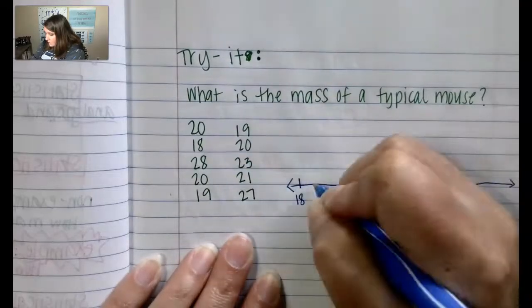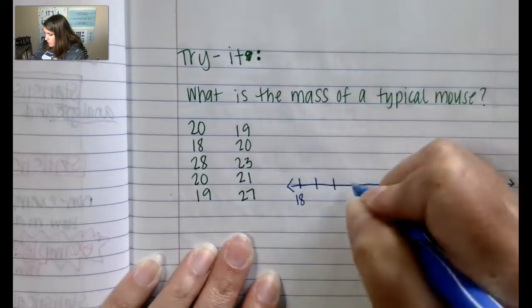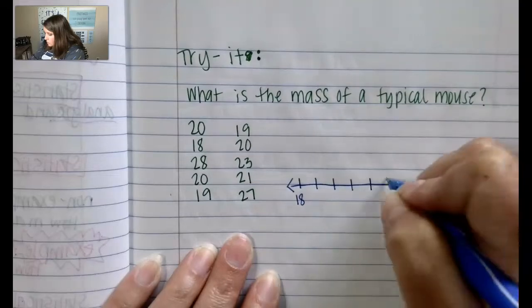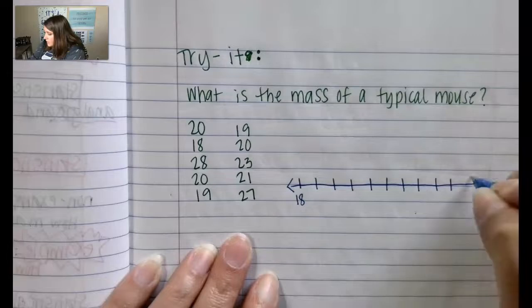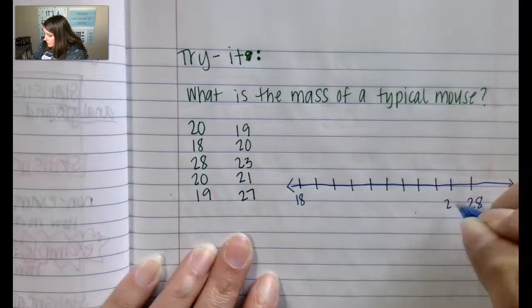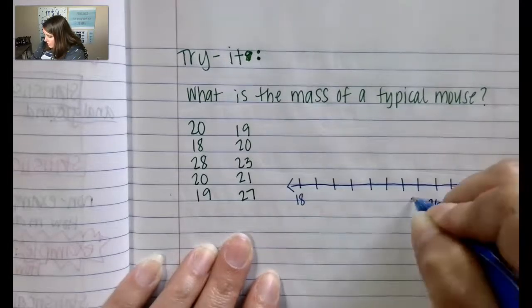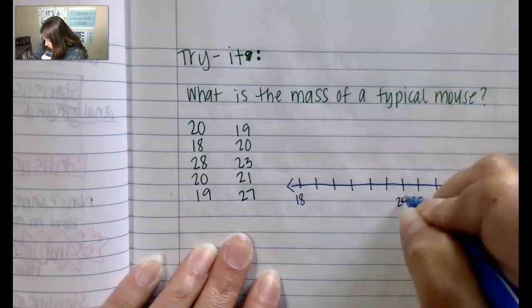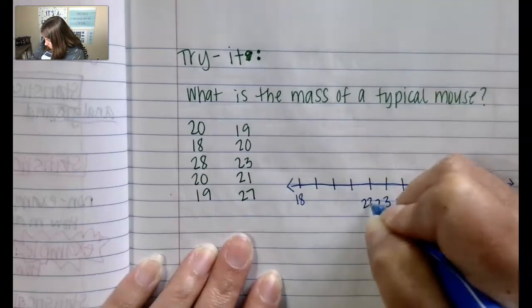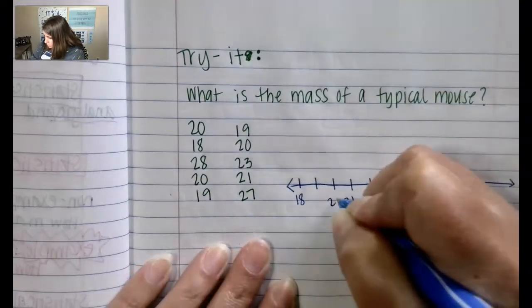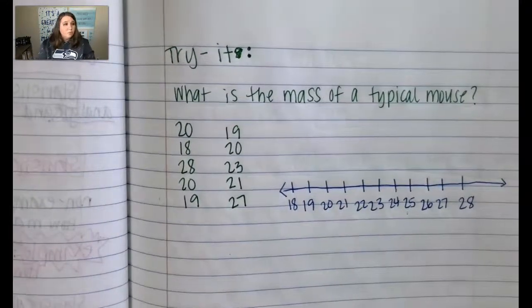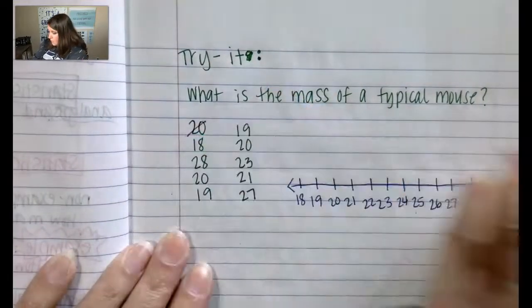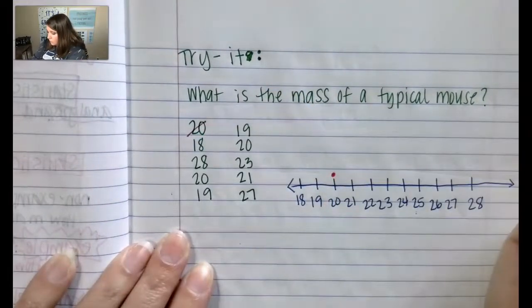So 18 grams, 19, 20, 21, 22, 23, 24, 25, 26, 27, and 28. So we're just going to go through and relabel all these. 21, 20, and 19. And now our job is to go through here and put some dots. So my first data was 20, so you should have put 1 dot at 20.